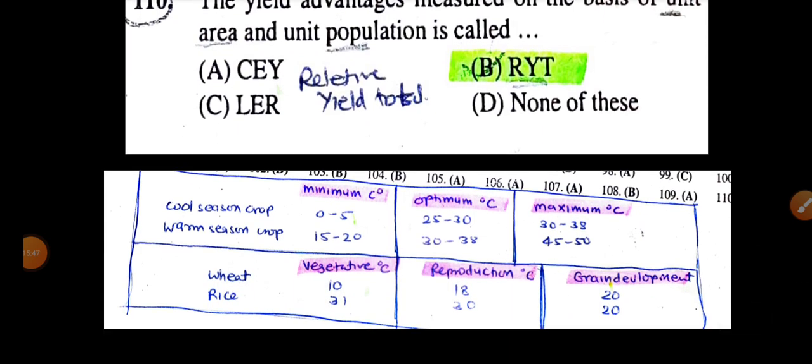Cool season crop: minimum temperature is 0 to 5 degrees Celsius, optimum 25 to 30 degrees Celsius, maximum 30 to 38 degrees Celsius. Warm season crop: minimum 15 to 20, optimum 30 to 38, maximum 45 to 50.